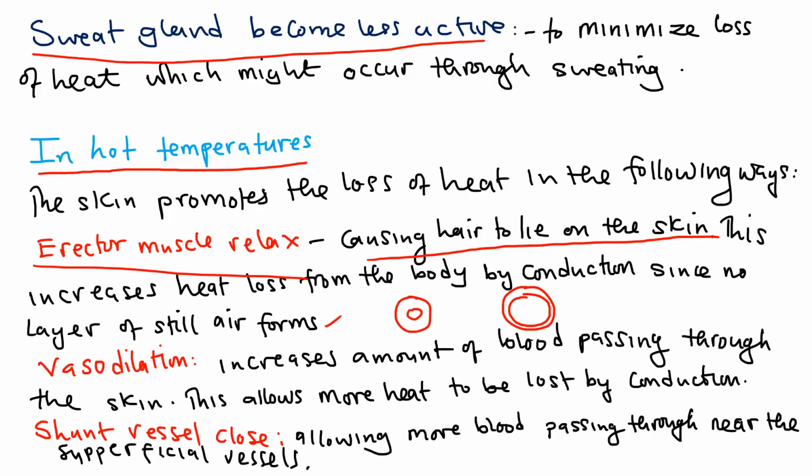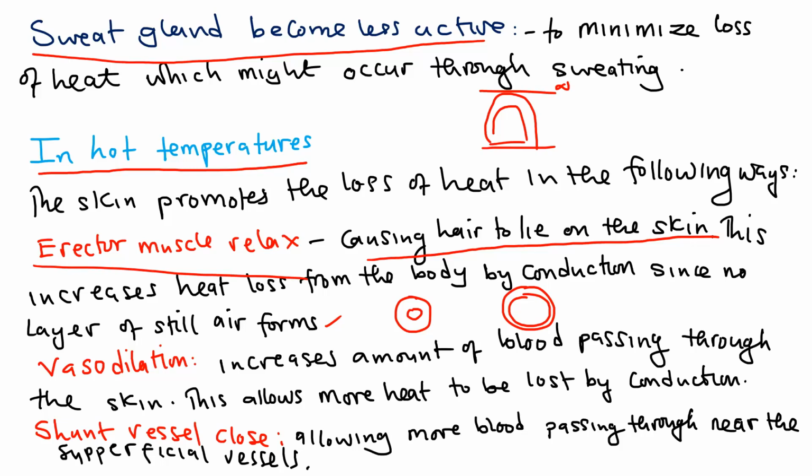Then the shunt vessels this time around are the ones that close. We have the superficial vessels near the skin, and the shunt vessels are down here.